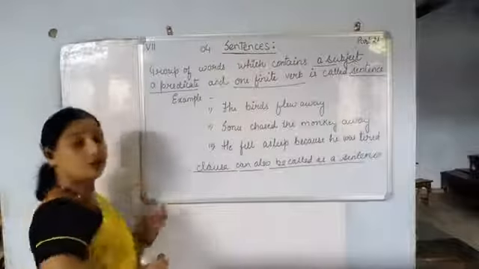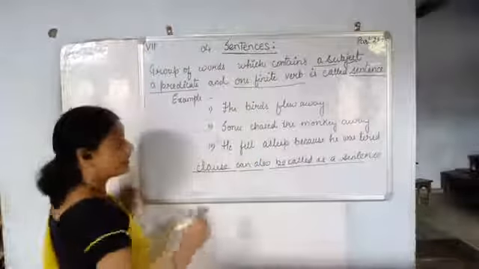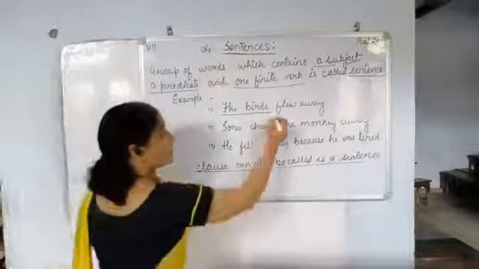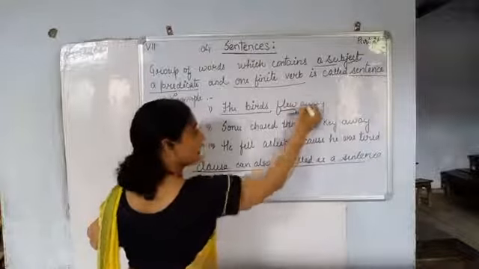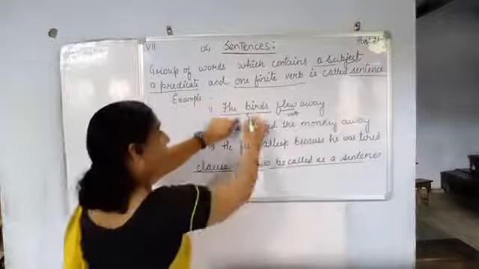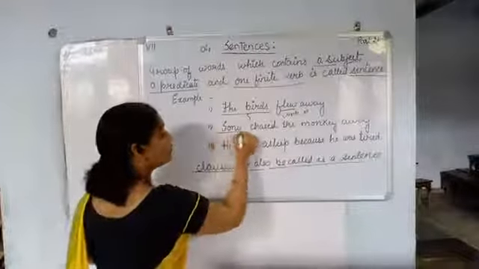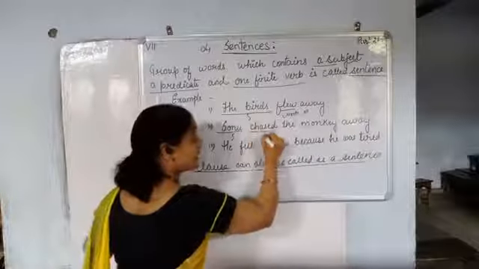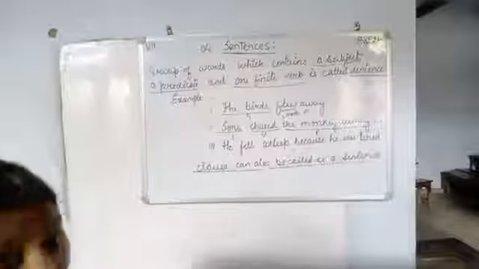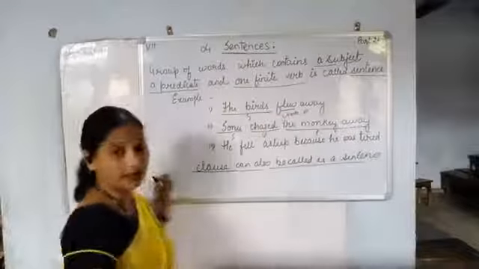Now see a few examples, children. The birds flew away. Now here what is the subject? The birds. Flew is the verb, and the rest will be the predicate. So subject, verb and predicate. Come to the second. Sonu is the subject, chased is the verb, and the rest is the predicate. So this will also be a sentence. Sonu chased the monkey away.